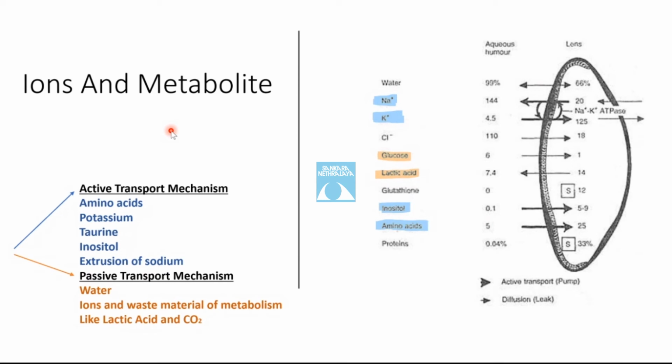LOOH, lipid peroxide, and MDA, malondialdehyde. These are all the free radicals, which have to be mopped up by different mechanisms, which are glutathione peroxidase, catalase, superoxide dismutase. These are the enzymes that help to mop up the free radicals.